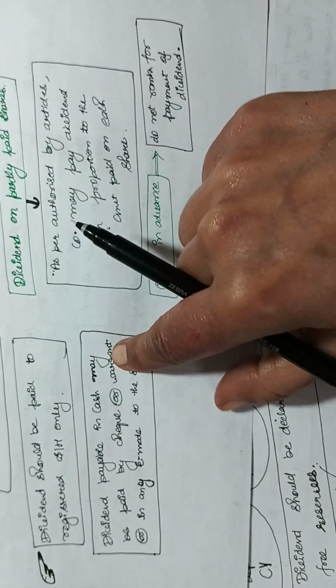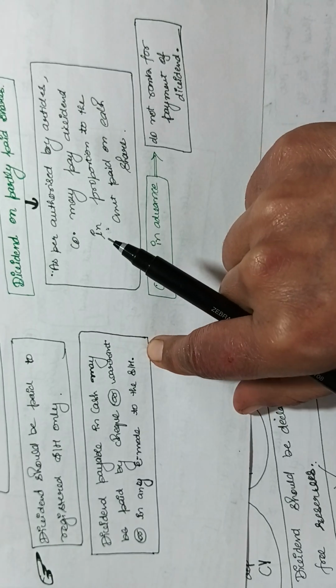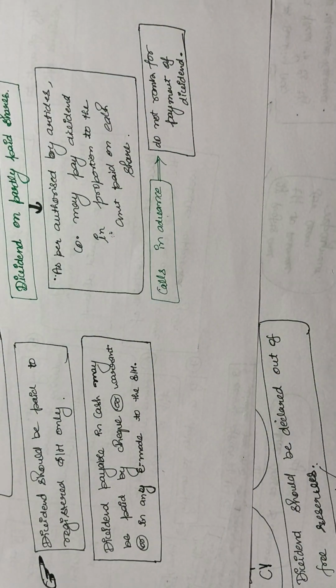And dividend payable in cash may be paid by check or warrant or in any e-mode to the shareholder. If any shareholder is not registered, or is in the process of registration, or has applied for transmission, actually for the declaration of dividend a process is followed.